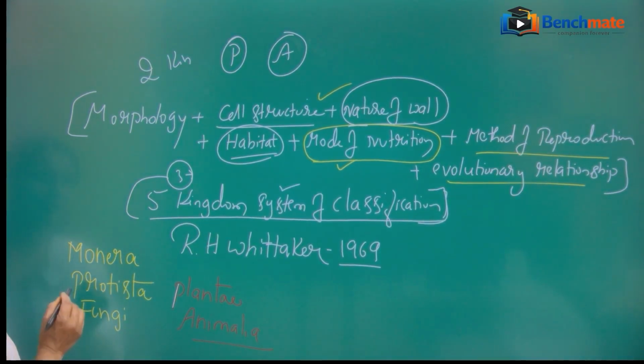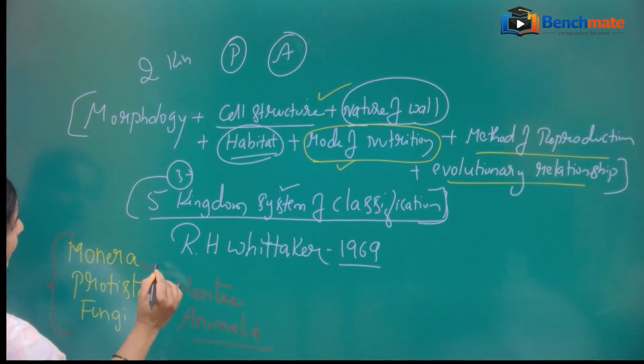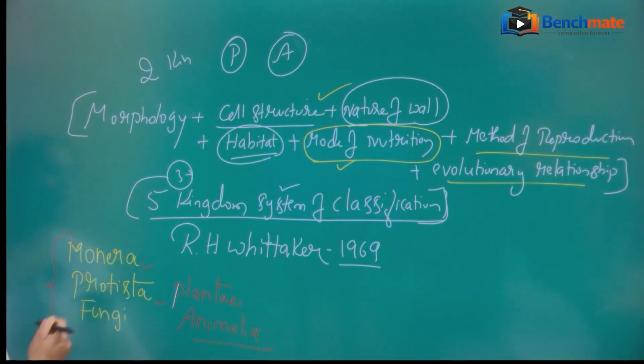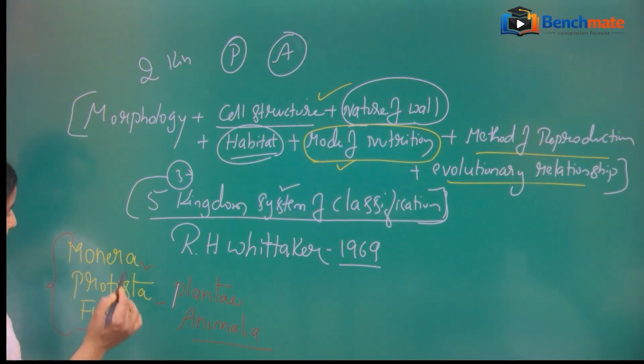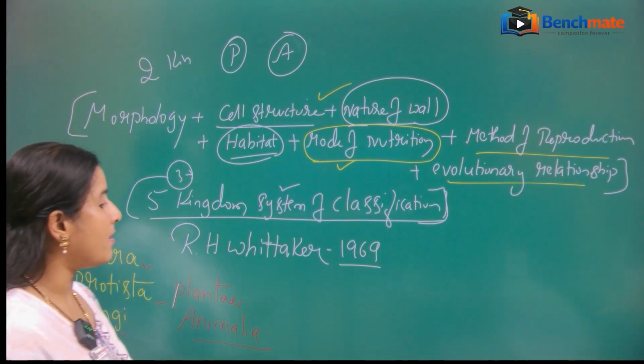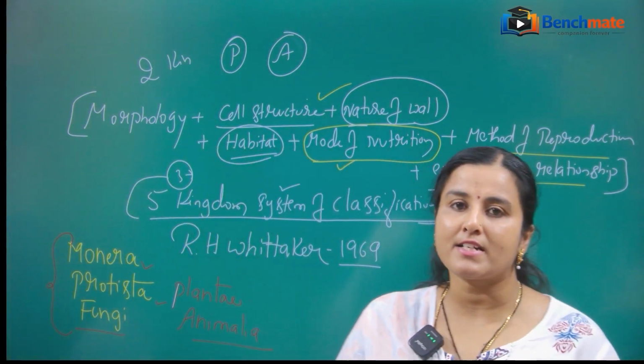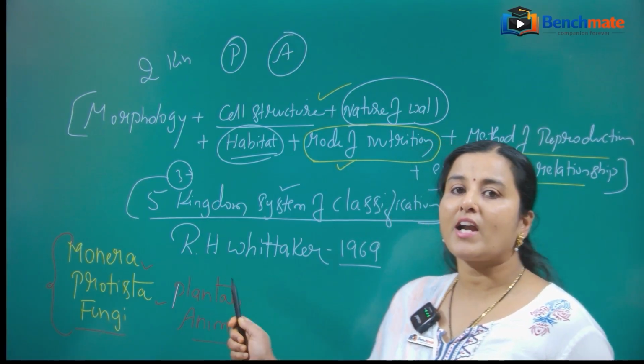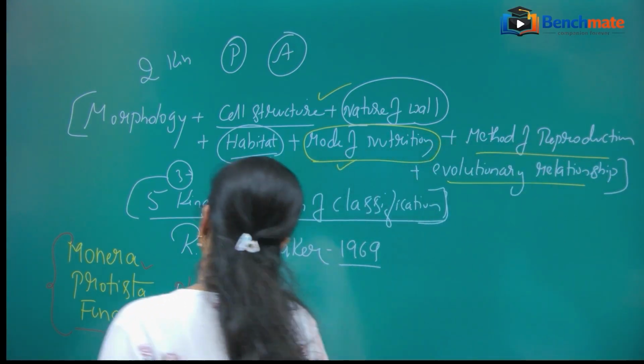That's it. These three he has added to the two kingdoms, so then it has become the five kingdom system of classification. Kingdom Monera, Protista, Fungi, Plantae and Animalia. Let us see what characters he has considered for classifying these organisms into five kingdoms.